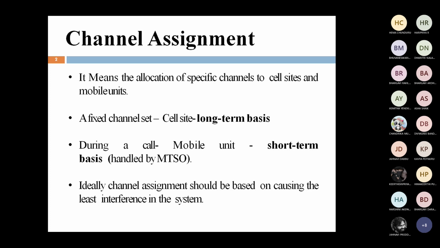Today's topic is channel assignment and how channels can be allocated to mobile units. In the previous session, we discussed channel assignment, that is, how channels are allocated to a particular base station. We discussed the types of fixed channel assignment and the types of non-fixed channel assignment algorithms: dynamic channel assignment, hybrid channel assignment, borrowing channel assignment, and forcible borrowing channel assignment.